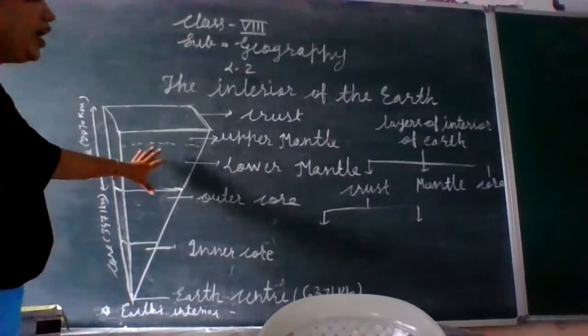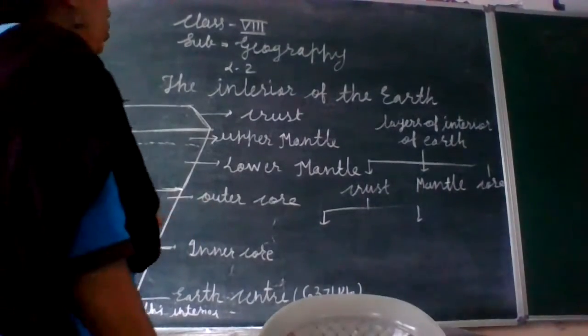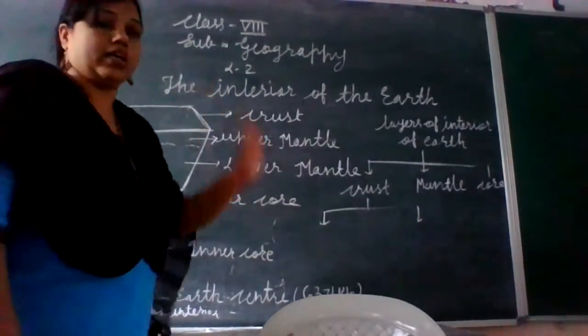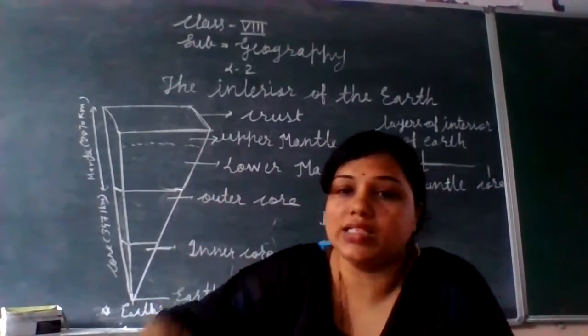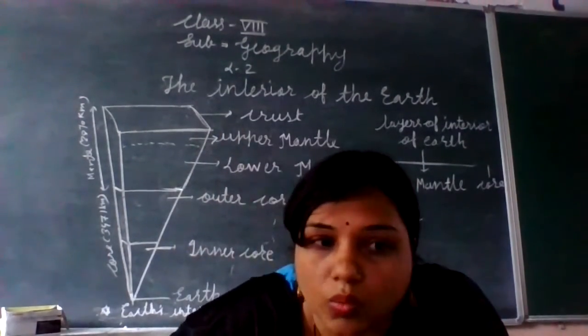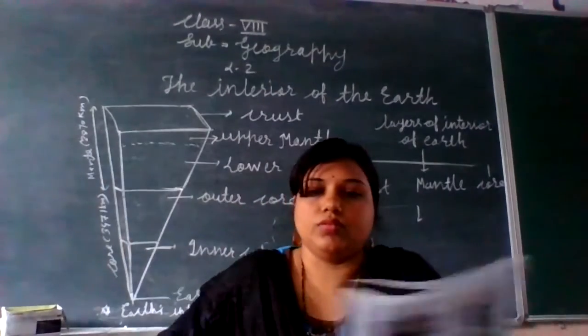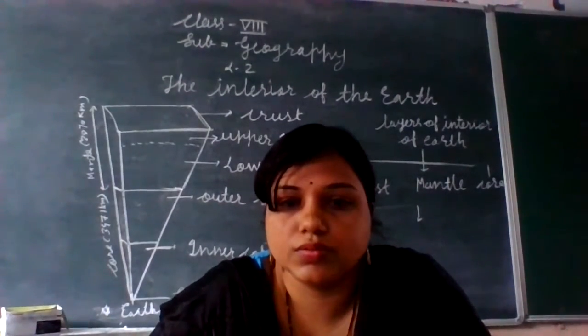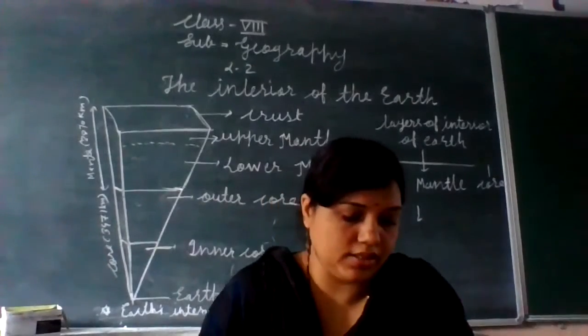Each and every layer has its own characteristic features. So let us start with the crust, and we are going to discuss these layers.